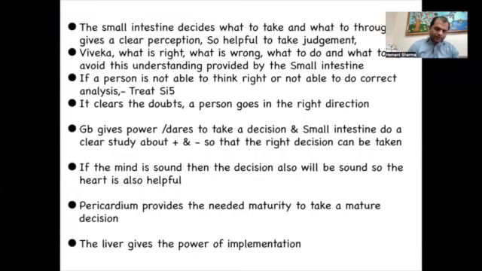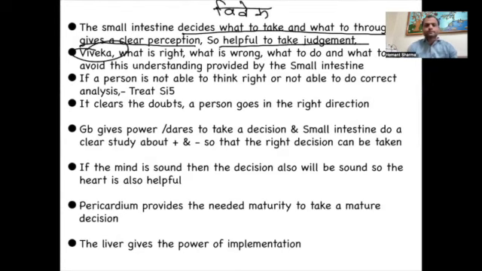A small intestine decides what to take and what to throw out. And a small intestine gives you clear perception, which is helpful to take judgment. Viveka. What is right, what is wrong, what to do, what to avoid: this understanding is provided by the small intestine.